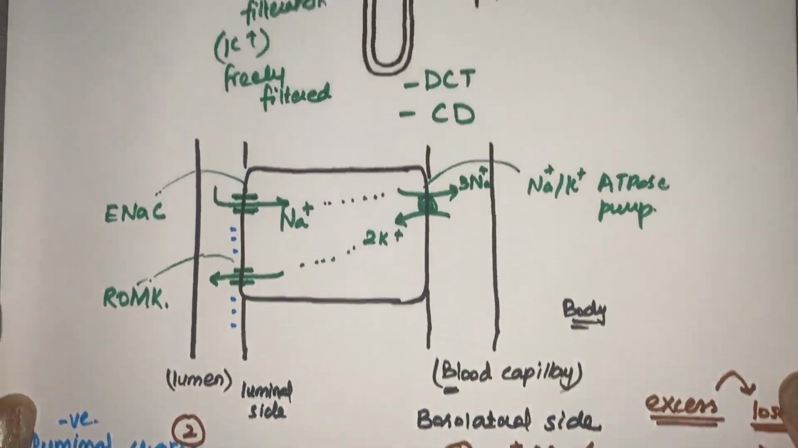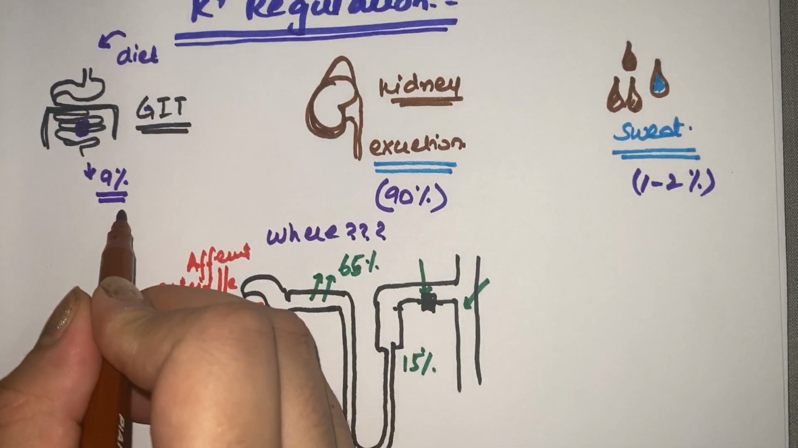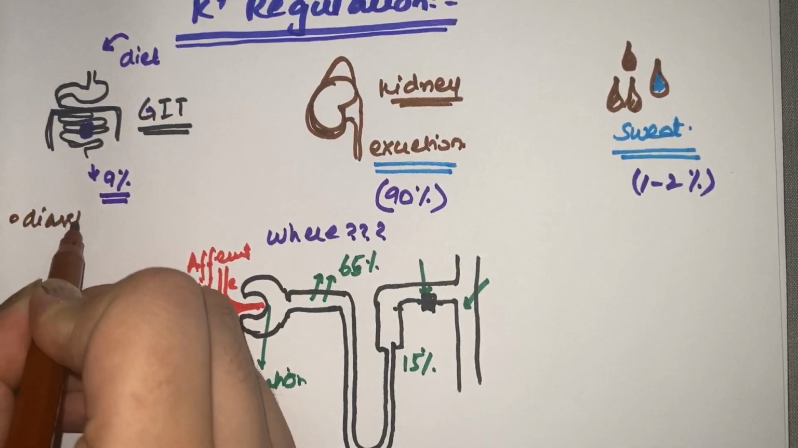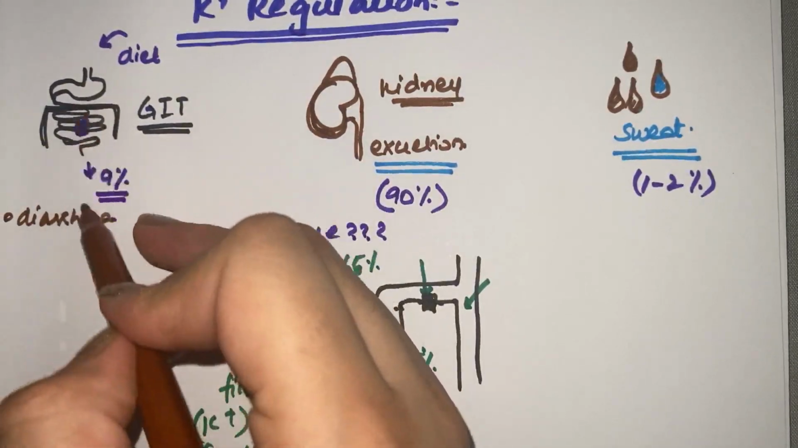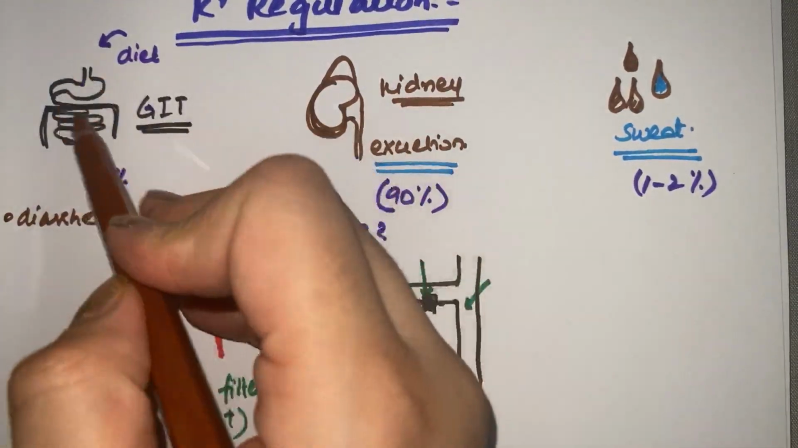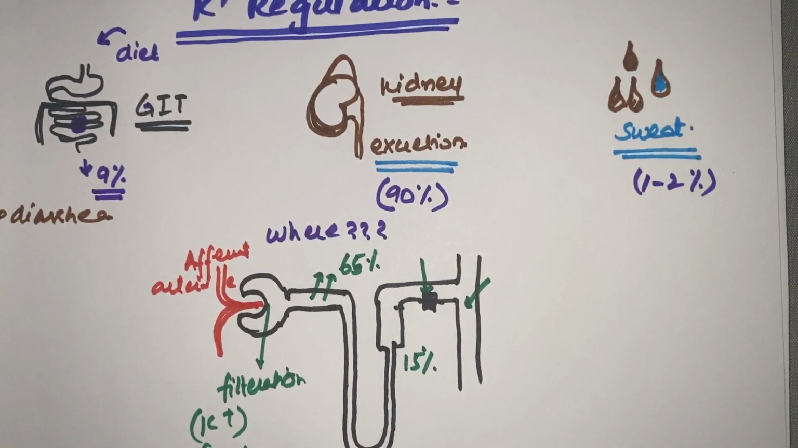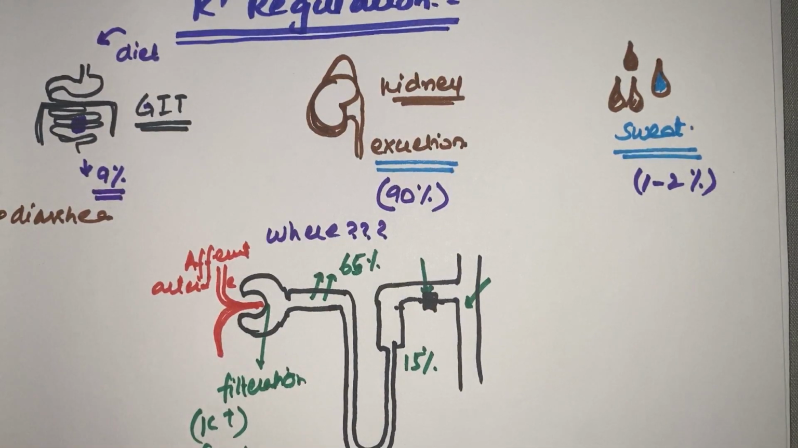Now talking about the 2 others that are left, that is GIT and sweat. For GIT, if there is excessive diarrhea, these are conditions which we will discuss in hypokalemia in more detail, but yes, any condition that causes increased loss from the GI tract, like diarrhea or laxatives or enema, or any condition like vomiting, can lead to excretion of potassium from the body, and hence hypokalemia can occur. Basically the excretion is occurring through the GIT by these routes.